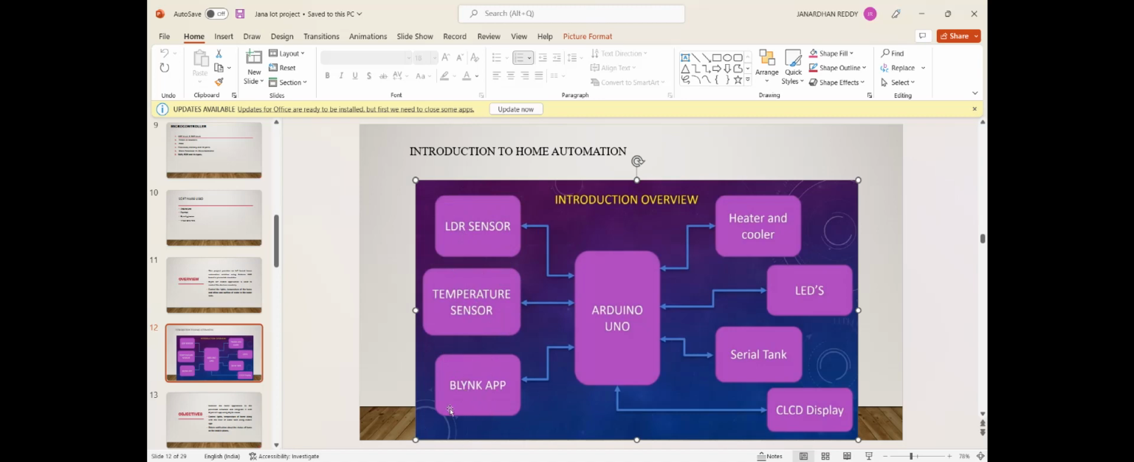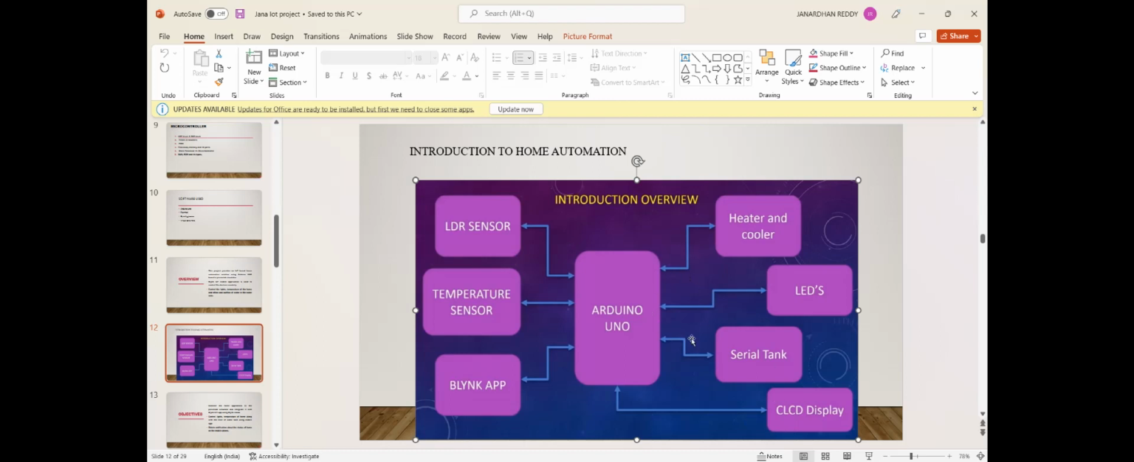And the Blynk app is used to switch on the lights and control the inlet and outlet of water flow, etc. A heater and cooler are used to cool the system when the temperature rises. LEDs are used, as I already discussed, with the LDR sensor to detect the light. And the serial tank is used for inflow and outlet of water. And the LCD display is used for notification purpose.